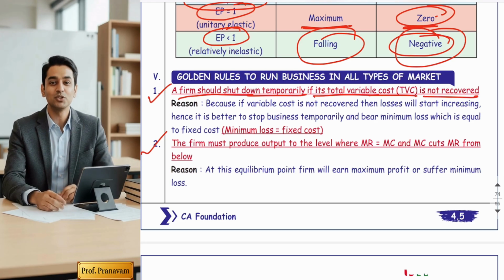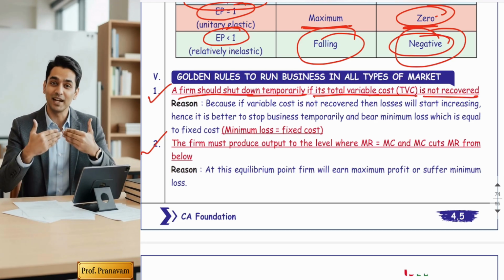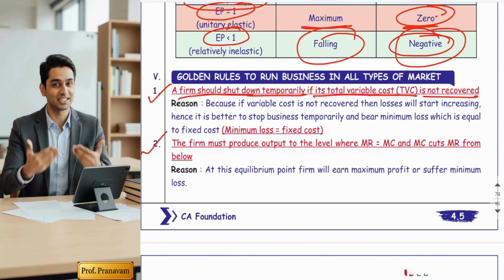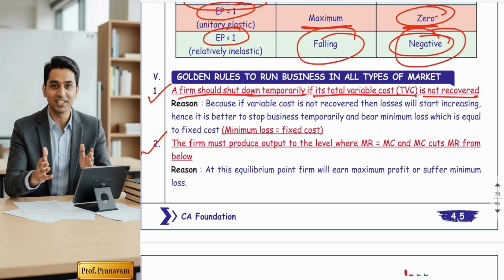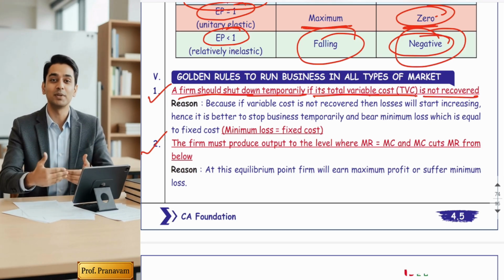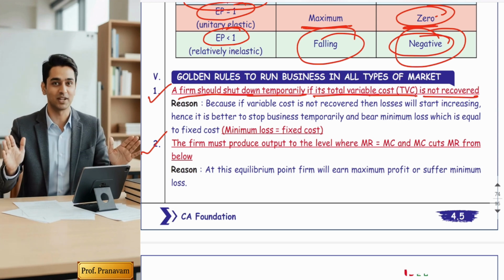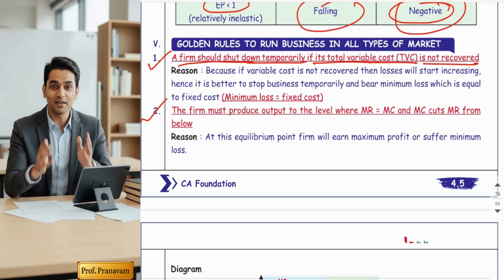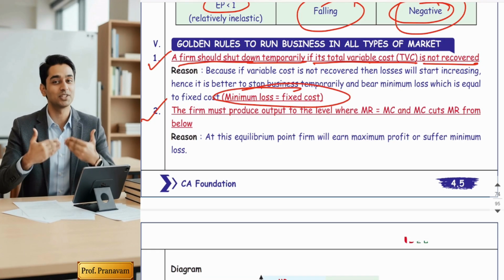If any businessman is not able to recover his variable cost, then he should shut down his business temporarily. Why? Because if he is not able to recover the variable cost, then his losses will start increasing in the business. So it's better to stop the production and bear the minimum loss, which is equal to fixed cost.